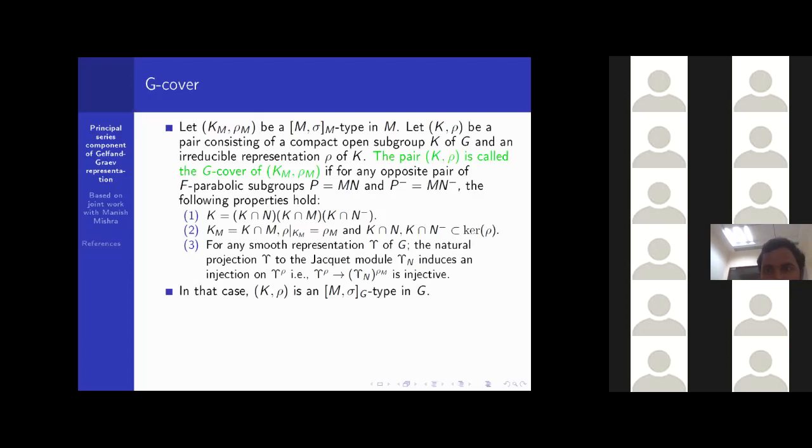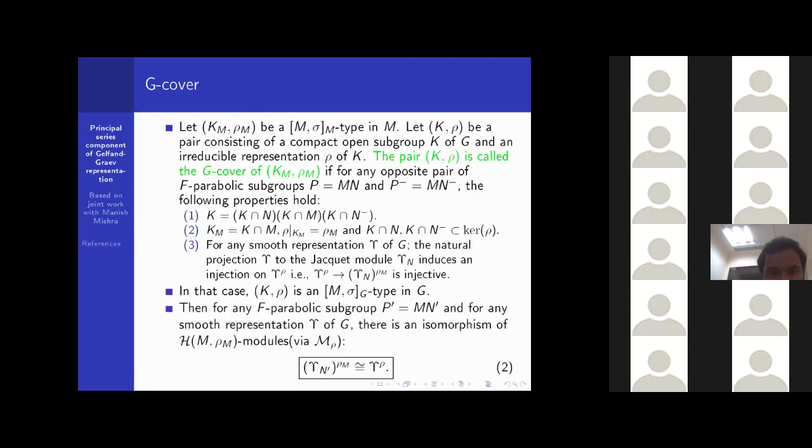In this case, that means whenever K rho is a G cover of K_M rho_M, then K rho is an M sigma G type in G. And then actually Bushnell and Kutzko showed that for any parabolic subgroup P prime equal to M N prime, and for any smooth representation epsilon of G, there is an isomorphism of H M rho M modules, via this map whatever we define.